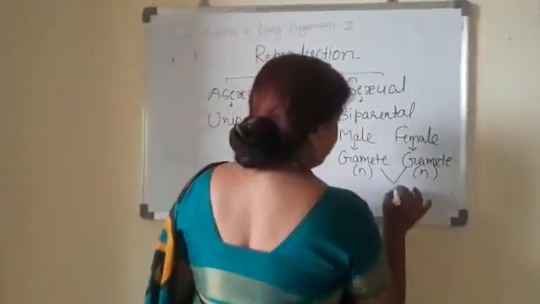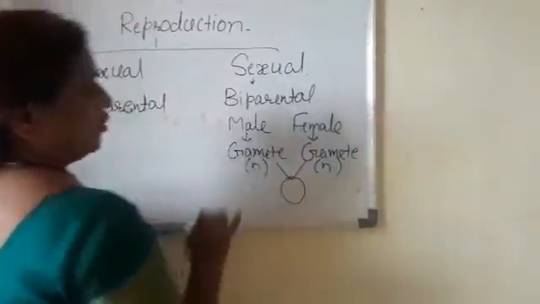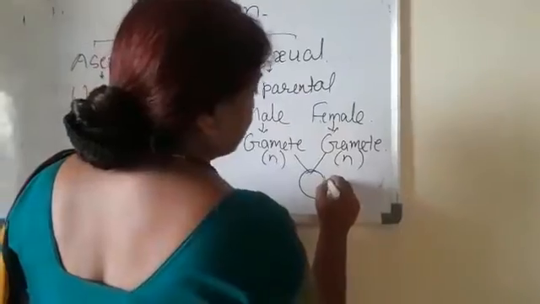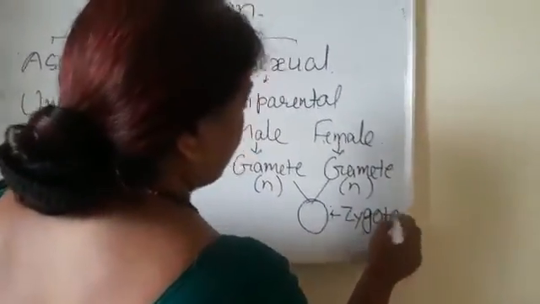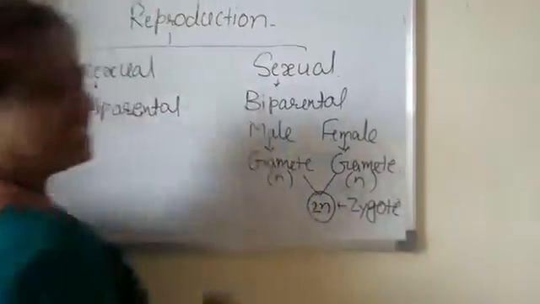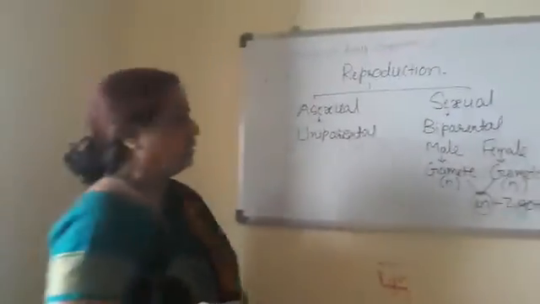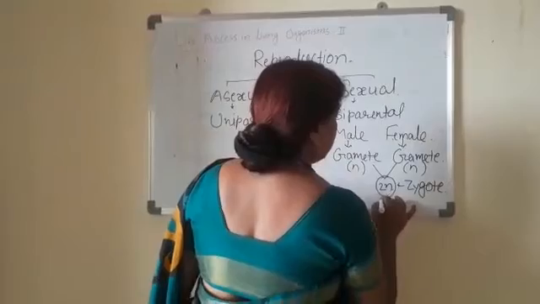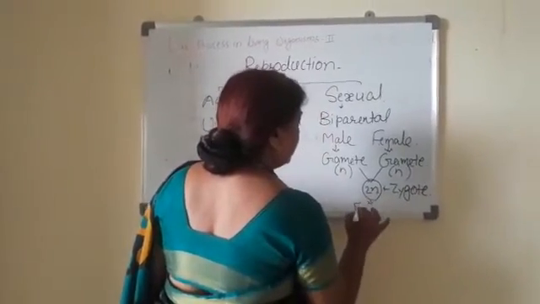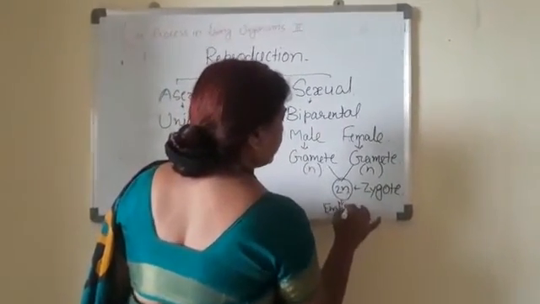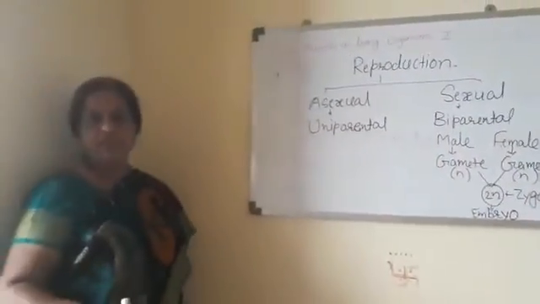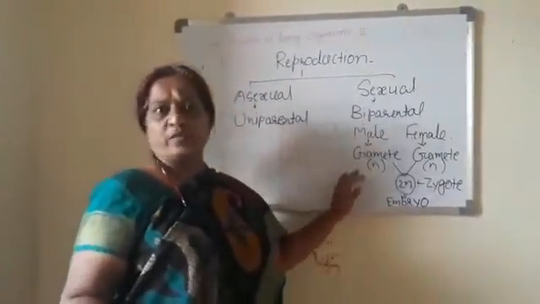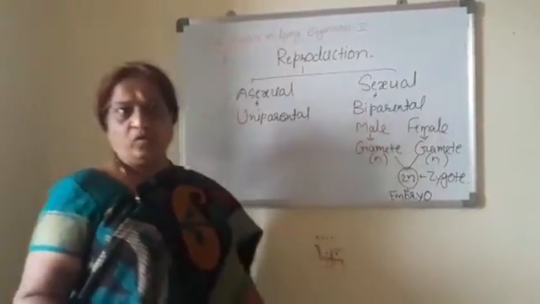By fusion of these gametes, a structure is formed. That structure is known as a zygote. Zygote is diploid in nature, which is represented by 2n. This zygote undergoes division and redivision, and an embryo is formed, and that embryo develops into a new organism. So this is the process of sexual reproduction where two parents are involved.